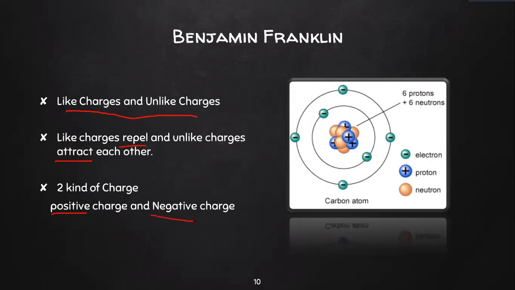And you might have learnt about atom models. Even in the case of the atom model, now we know that the atom is neutral. That's because it has an equal number of positive charges and negative charges. But if an atom happens to lose one electron, that atom becomes a positive ion. If it gains one electron, it will become a negative ion. That means it is getting charged.